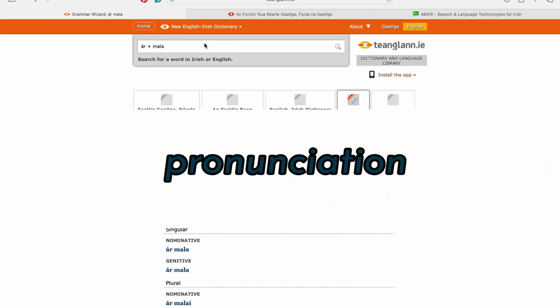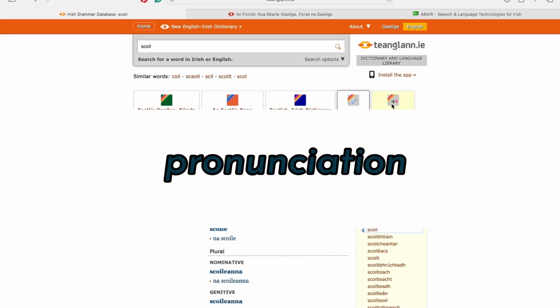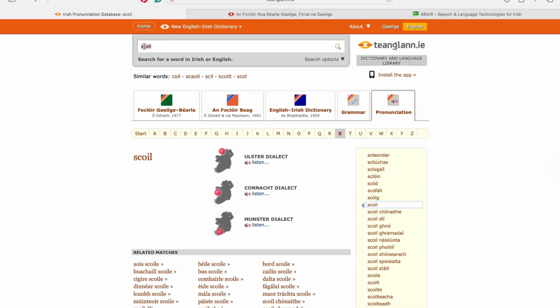Now, the next time you would use Teanglann.ie, or the most you would use it for, would be for pronunciation. So if you type in any word in Irish, you can click on pronunciation. If you don't know what the word is in Irish, you'll have to use the English-Irish dictionary first to get the Irish word. Click on the Irish word and then click on pronunciation. We'll look at that in a second.